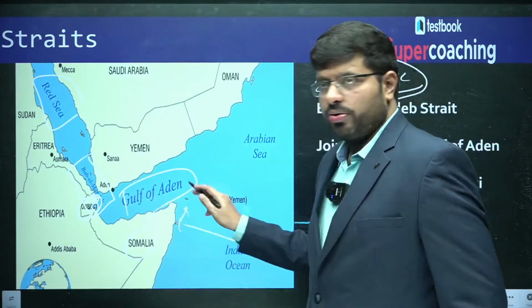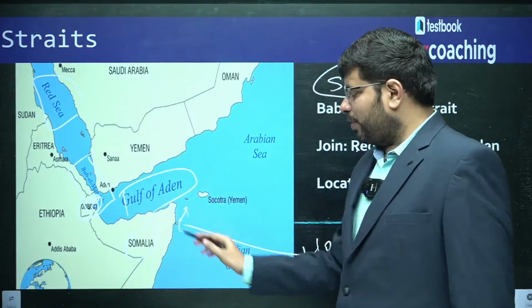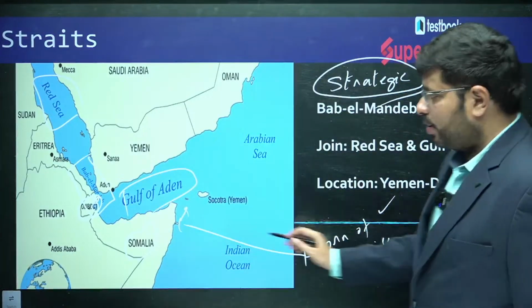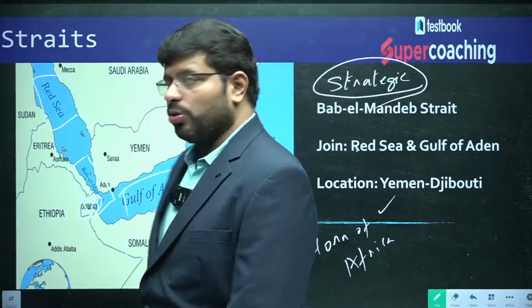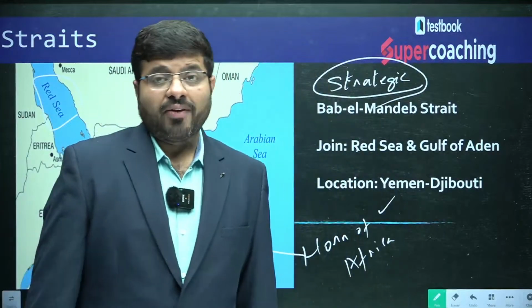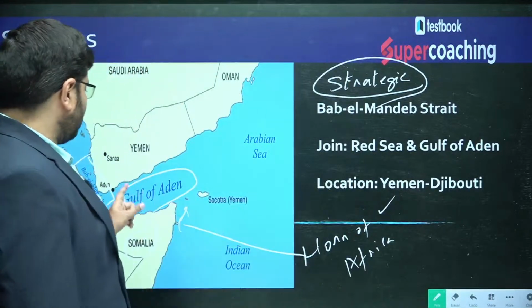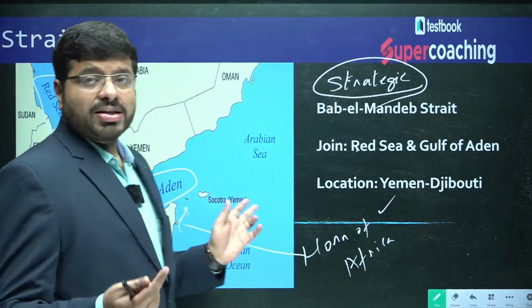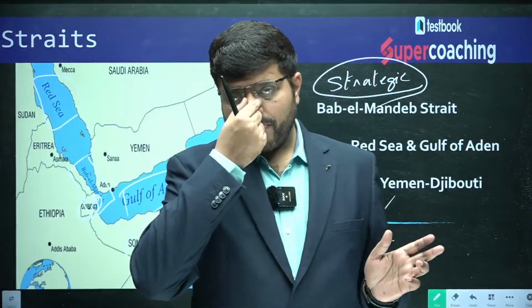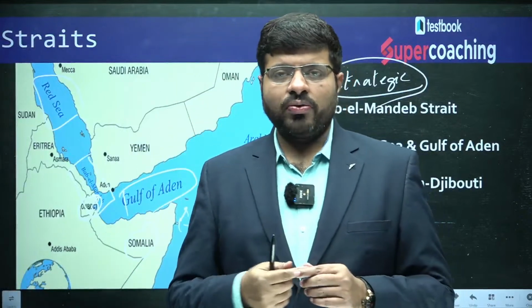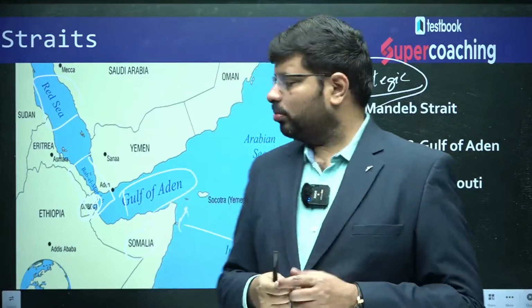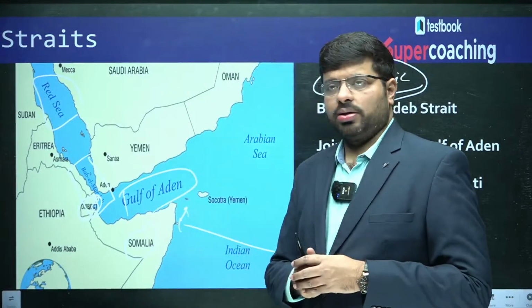This is the horn. You can see that horn, right? With this Horn of Africa, Djibouti is one such place where you have so many naval bases, military bases of foreign countries, and that is the source of revenue. And that is why it has happened, because it happens to be a strait. If not, why would they control that? Why would they want to have access there? That is the key thing.